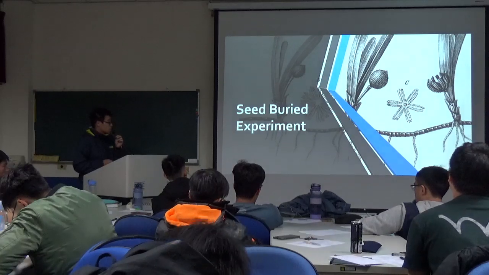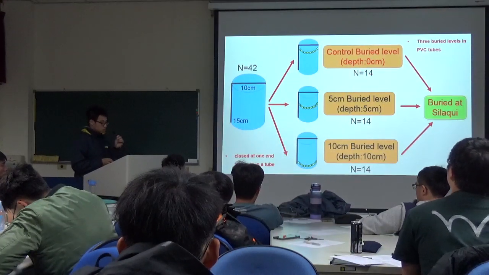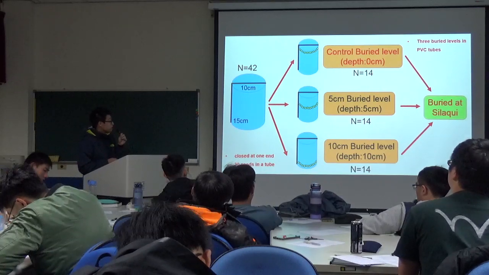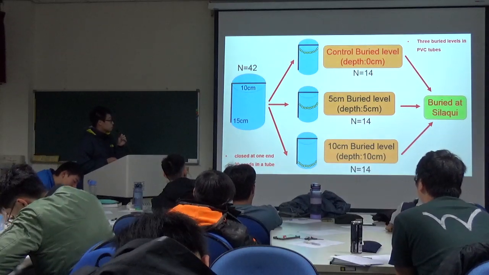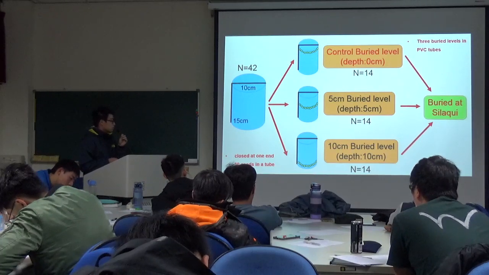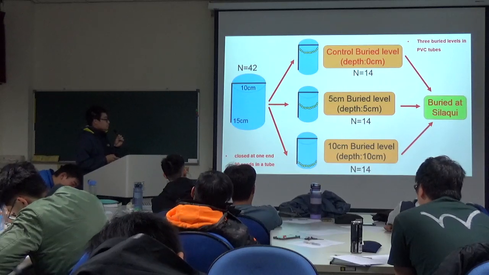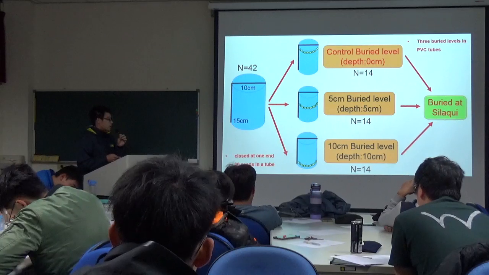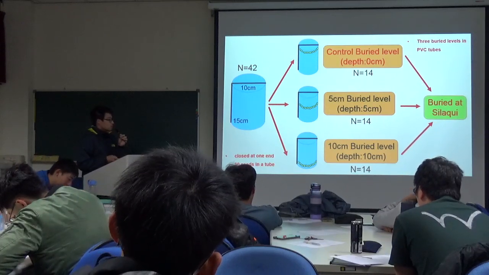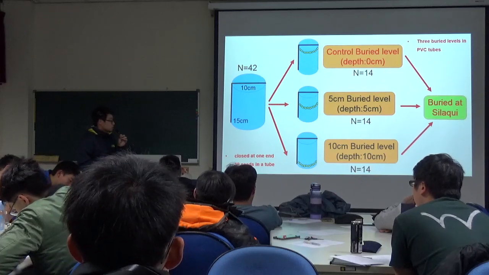And the second one is the seed burial experiment. First, we used 42 PVC tubes, with a diameter of 10 centimeters and a depth of 15 centimeters. This experiment wants to explain how different burial levels influence the survival of the seed.